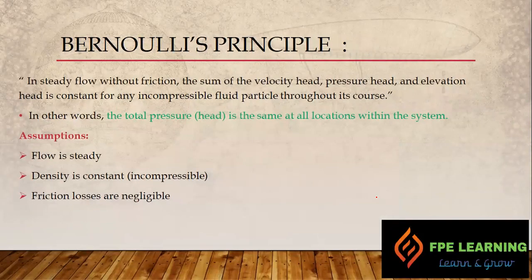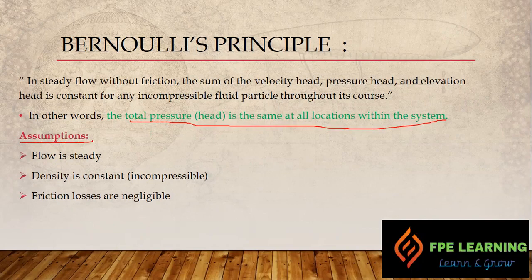So Bernoulli's principle states that in steady flow without friction, the sum of velocity head, pressure head and elevation head is constant for any incompressible fluid particle throughout its course. In other words, the total head is the same at all locations within the system. Now Bernoulli's principle is based on some assumptions, right? The first one, the flow is steady. The second one, density is constant, means incompressible. And the third one, the friction losses are negligible, right? We'll discuss that at the end of this module.